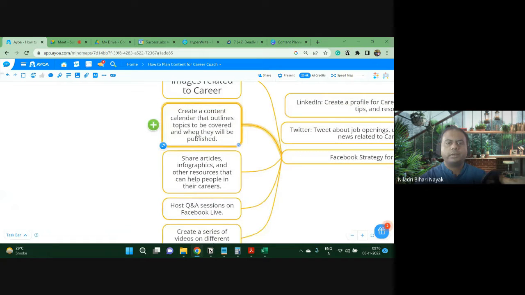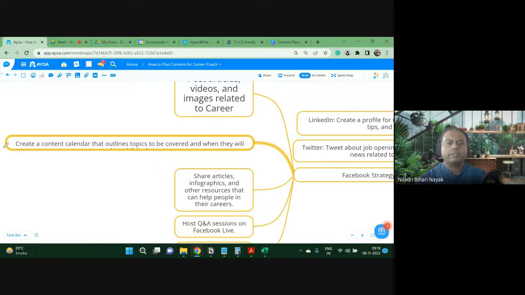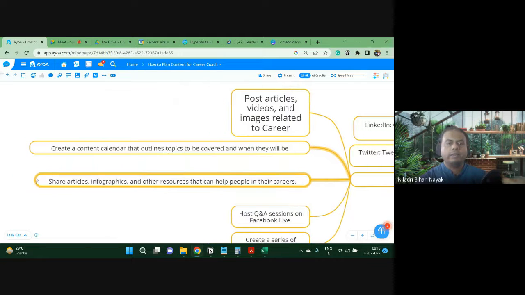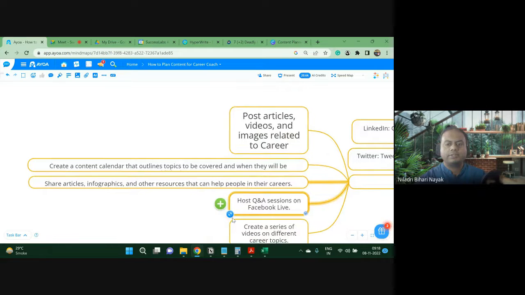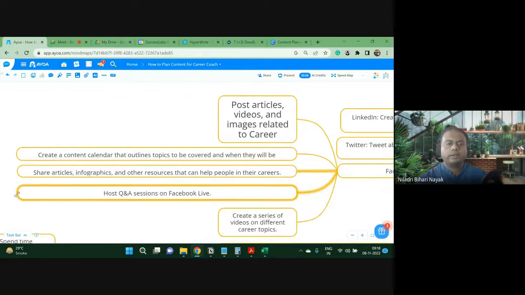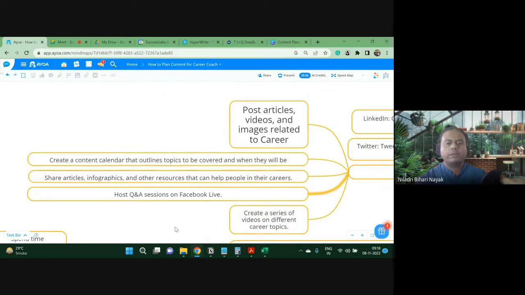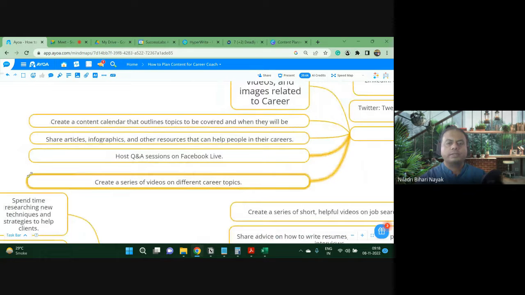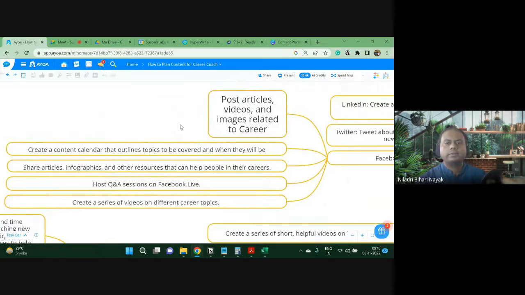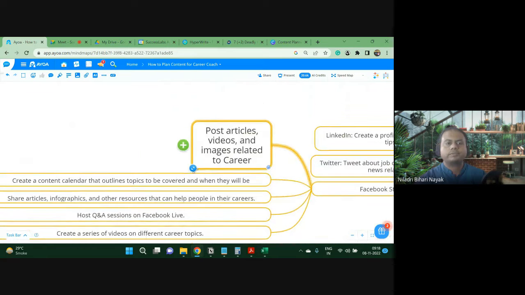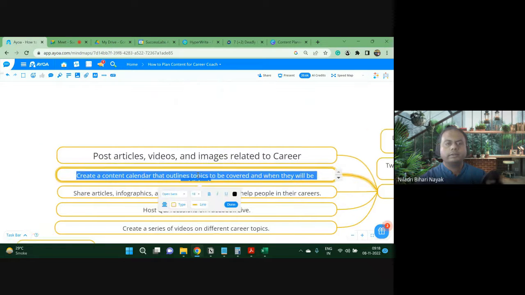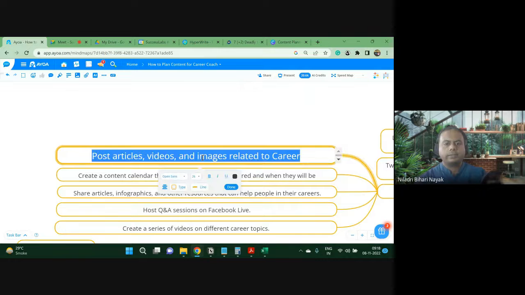Create a content calendar that outlines topics to be covered and when they will be published. Share articles, infographics, other resources that will help people in their careers. Host Q&A sessions. This is a unique thing. You can also do the same thing on LinkedIn. Create a series of videos on different career topics, right? This is the Facebook strategy, more or less similar, right? Open Sans 18. I will make it also 18.